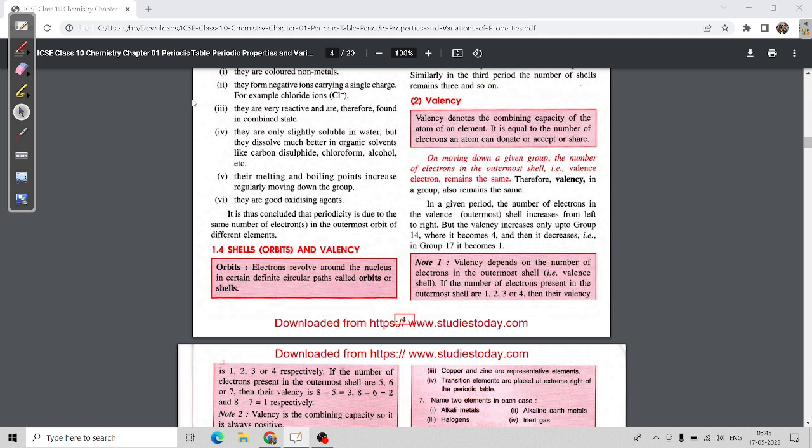Now, if we check about the valency, then we are able to notice that valency denotes the combining capacity of an element. As we are studying, we understand that valency is the combining capacity of an element. Next, they're telling that this note is very important. I am also explaining it to you. Note 1 says that